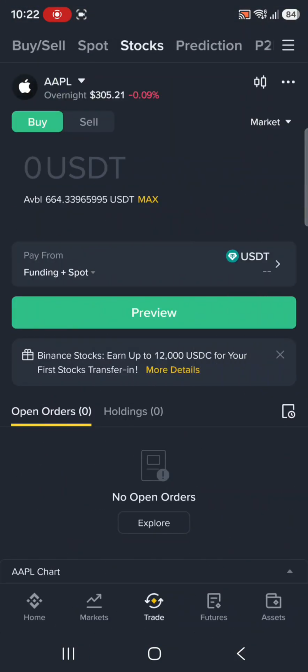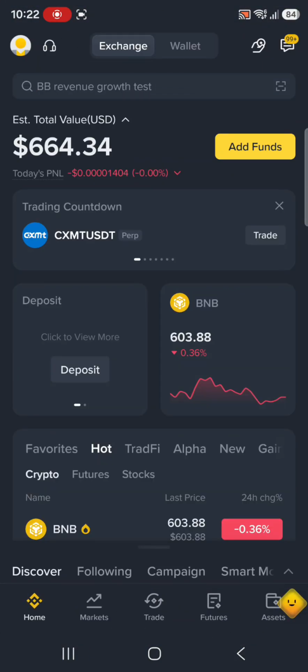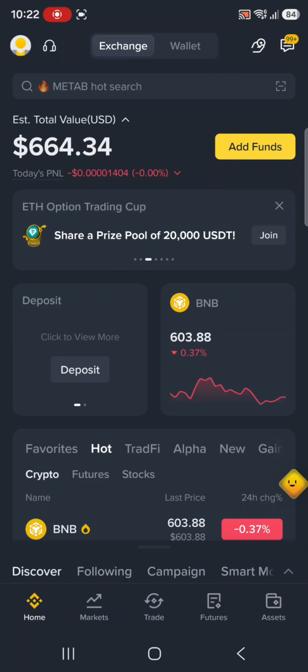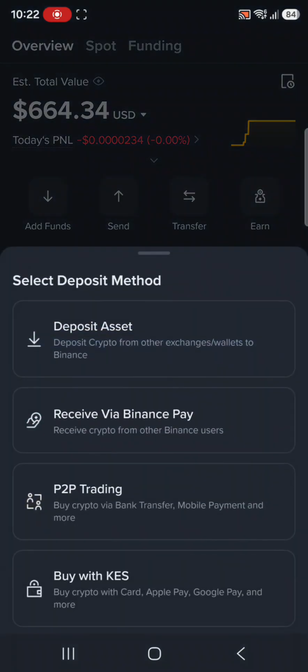So many people are concerned about withdrawal. That's why I don't make a deposit. But from next week, we'll be making full tutorials. That is, we make a deposit, then we make profits, and we withdraw. So I'll go on assets to copy my Binance address.